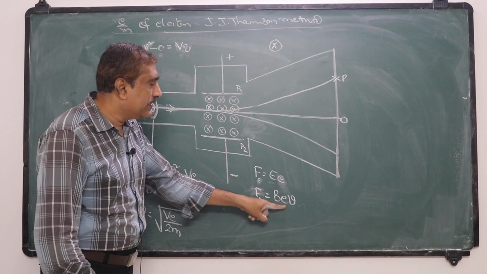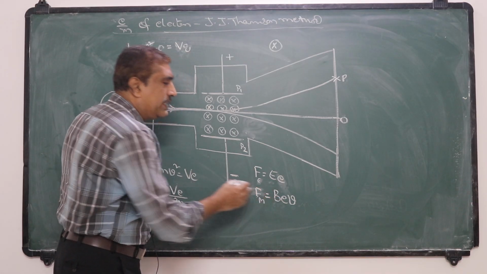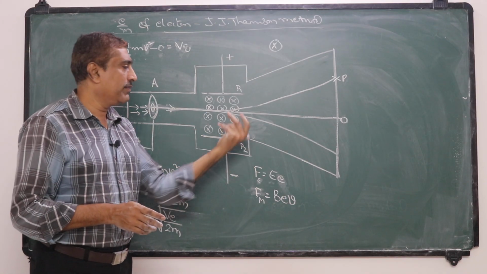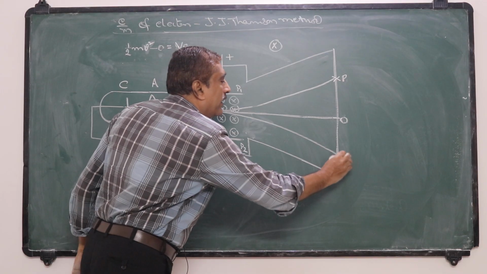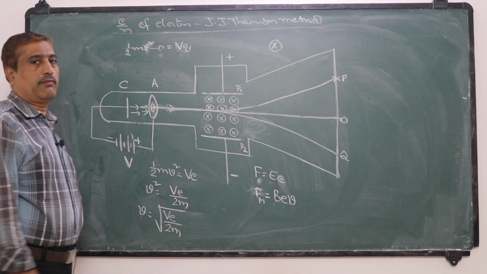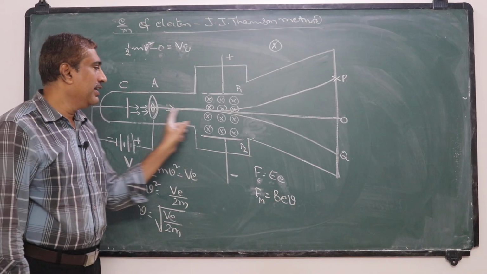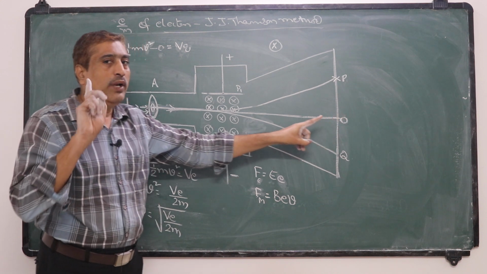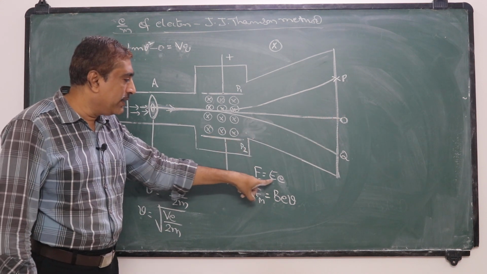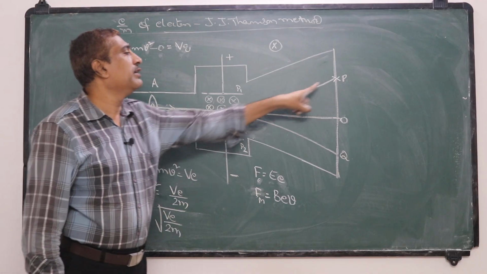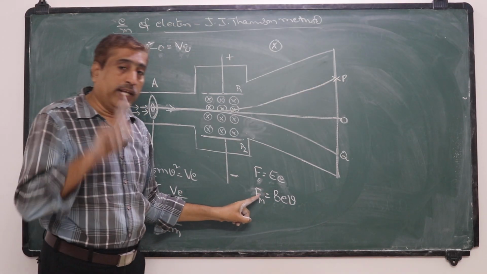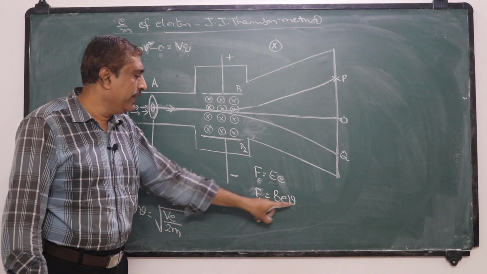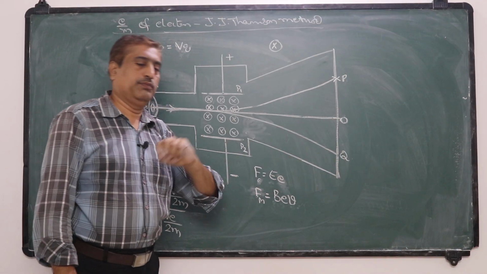The direction of this force is determined by Fleming's left hand rule, and by that rule they will deflect in this way and be incident at Q. When there is no electric field, they will move in the same straight path and strike at O. When only an electric field is applied, they are deflected by a force eE towards P. When only a magnetic field is applied, they are deflected by a force BeV and are incident at Q.